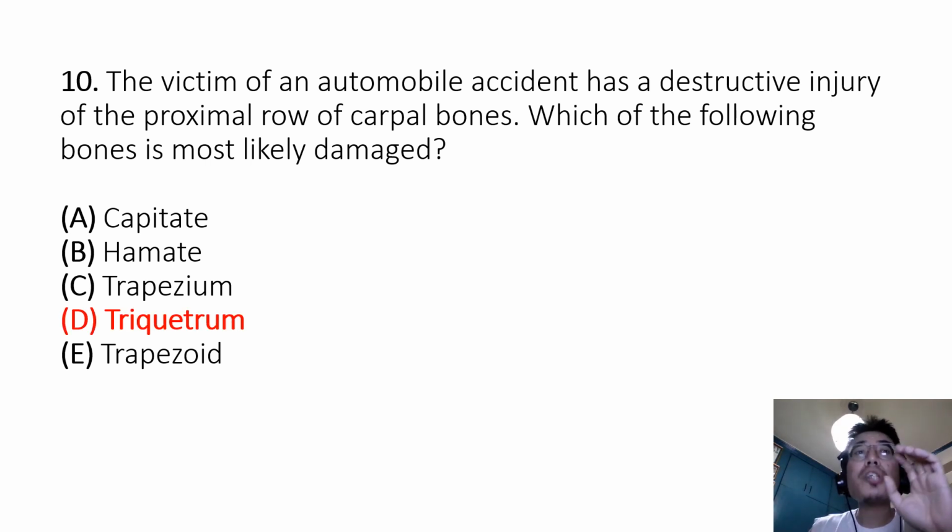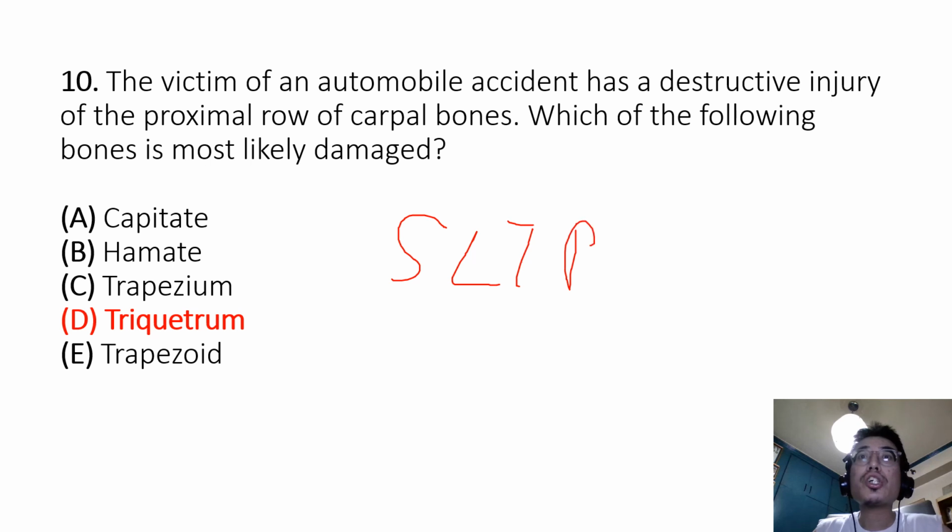And the correct answer, therefore, is D, the triquetrum. We recall that we have a useful mnemonic to remember the proximal and the distal set of carpal bones, which is: Some lovers try positions. This is the proximal row. That they can't handle.